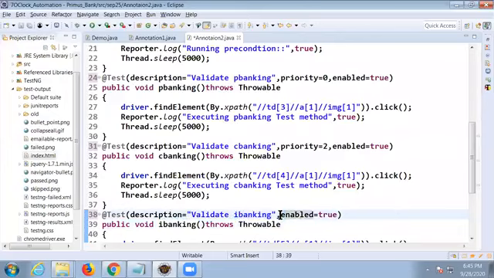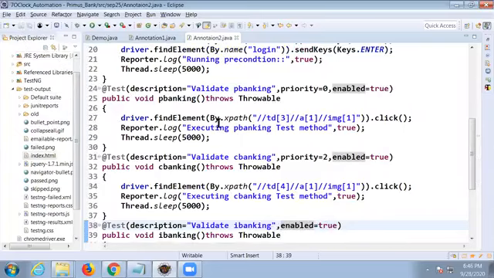One of the interview questions they'll ask you. Enabled is equal to true only. All of them should be true only. Now they'll ask you an interview question. What is that interview question? You define priority for 2 methods and you're not defining any priority for one of the methods. So how does execution happen? How do you think? You tell me, guys.